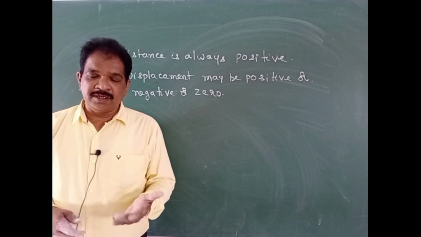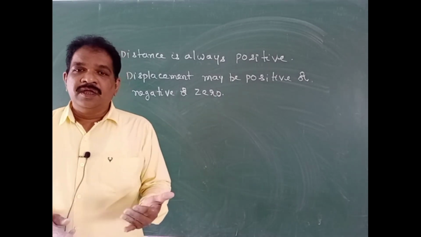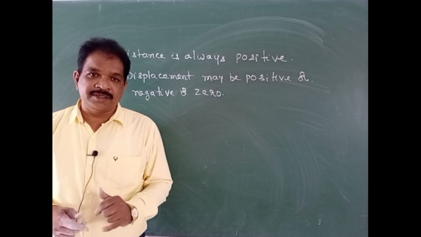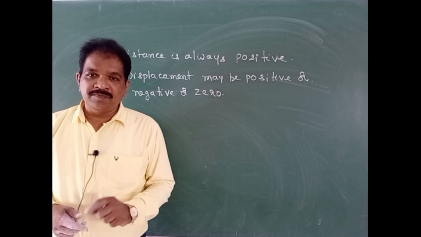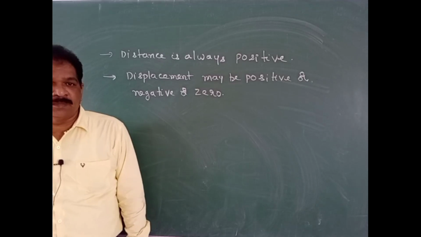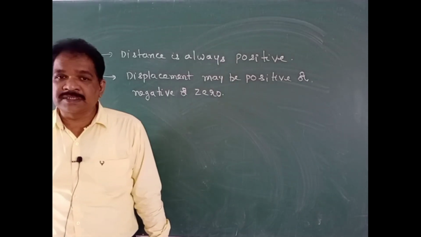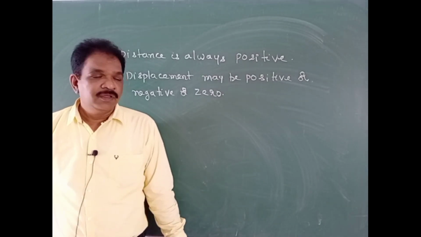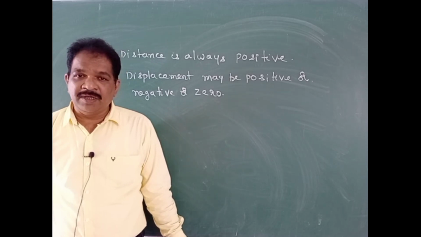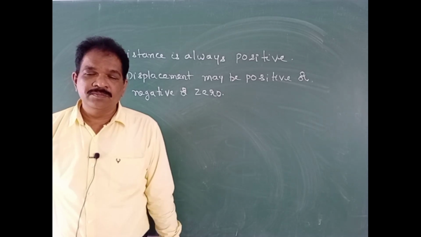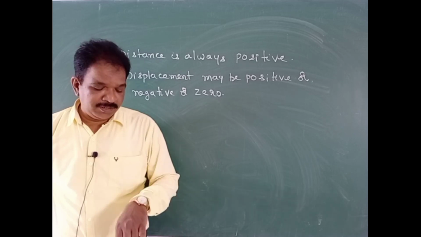So once again just recall that distance means what? Actual length of the path traveled by the body is called distance. Shortest path between initial and final positions is called displacement. Distance is a scalar quantity, displacement is a vector quantity. And distance is always positive, displacement may be positive, may be negative or may be 0. These are the differences between them. We will continue the remaining.